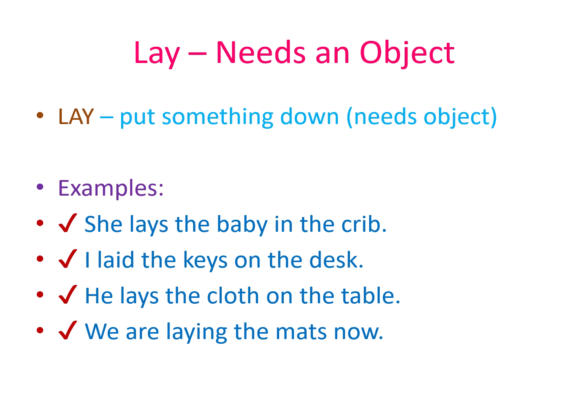Examples. She lays the baby in the crib. Baby is the object. I laid the keys on the desk. Keys are being put down. He lays the cloth on the table. We are laying the mats now. So, remember, lay always needs something to lay.